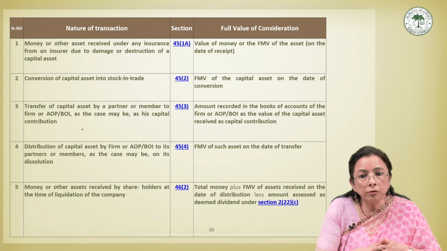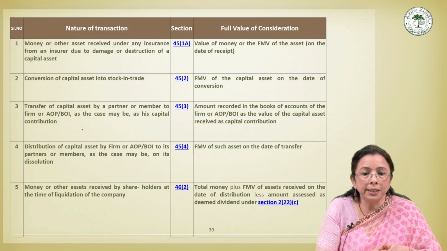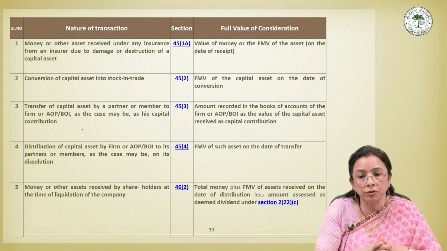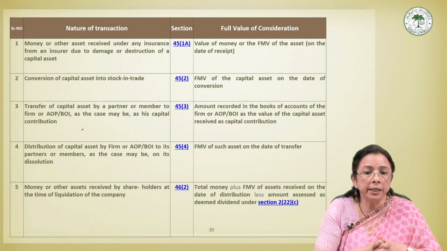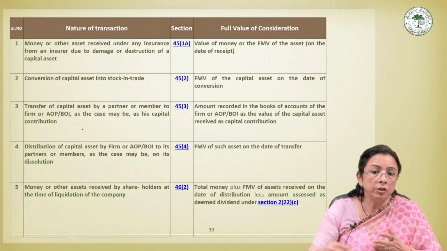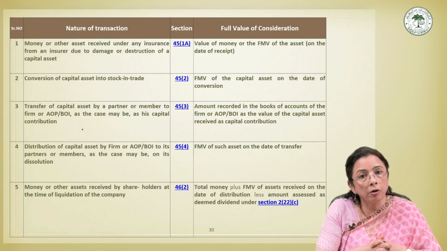For the purpose of capital gain computation, the full value of consideration is calculated as the total amount of money received plus the fair market value of the assets received on the date of distribution.